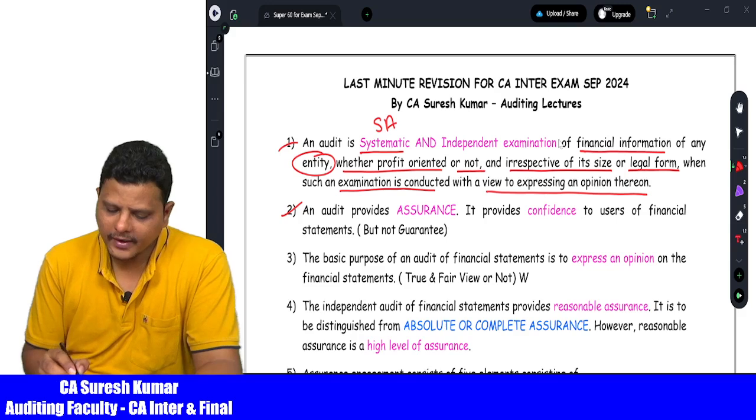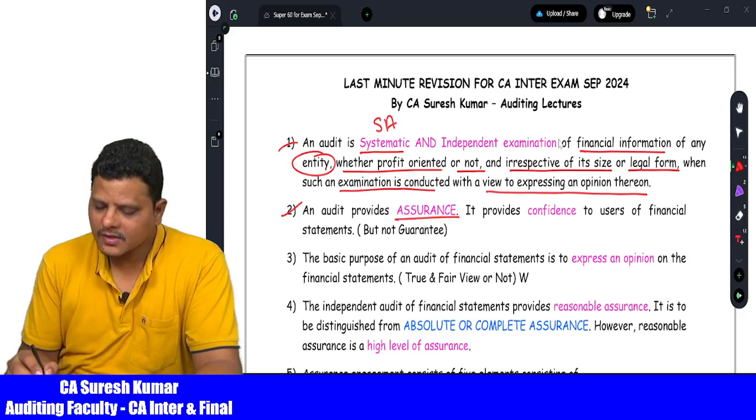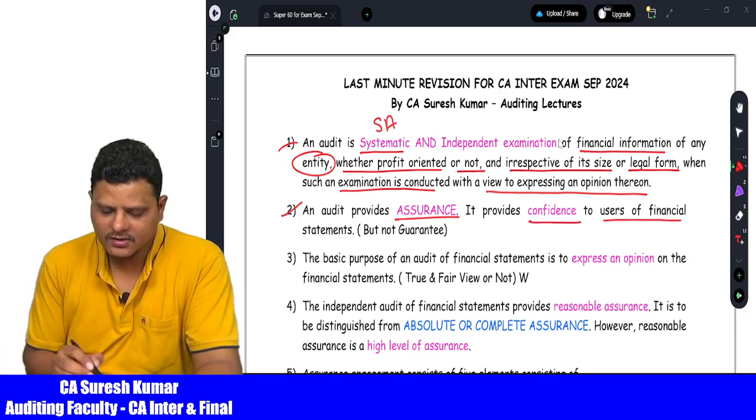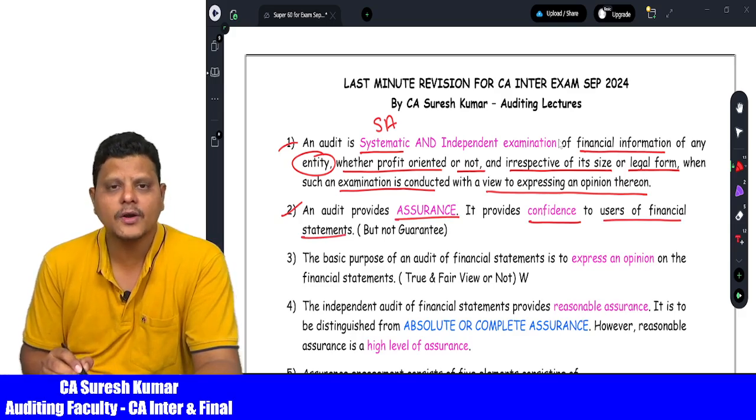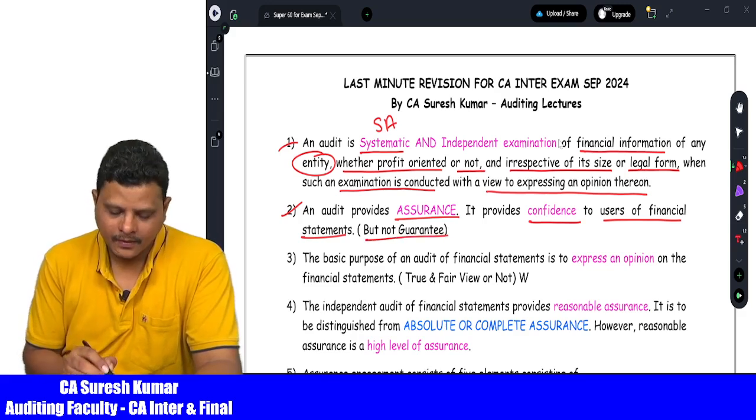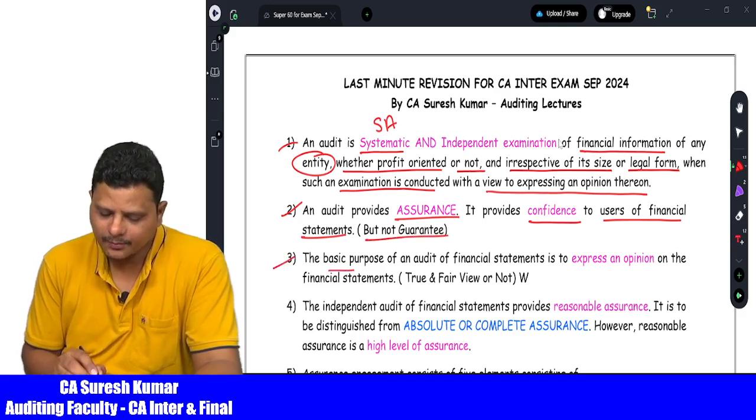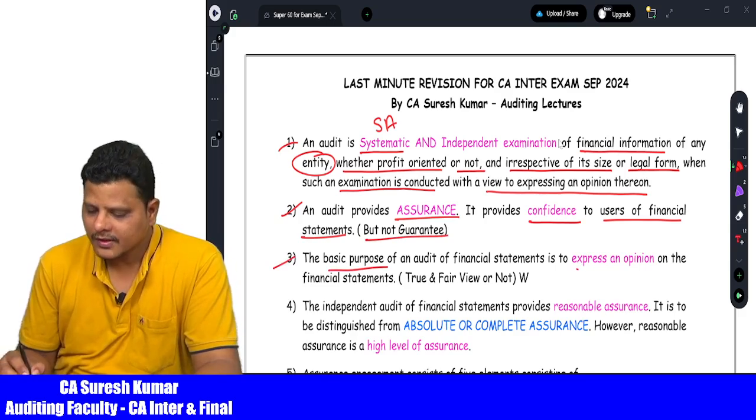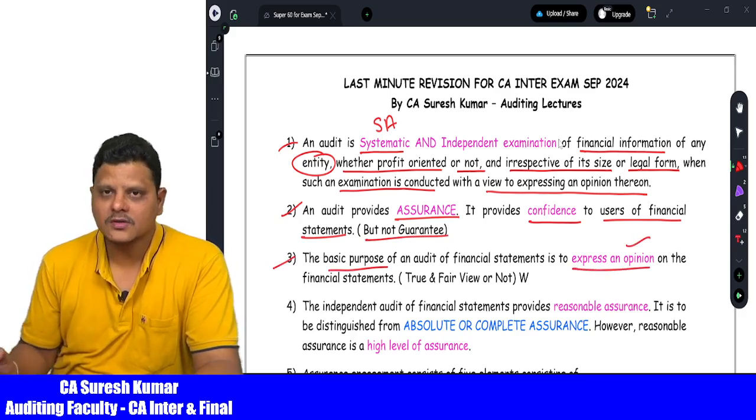Then, an audit provides assurance, which means confidence to the users of financial statements. When I say this point, what is the point to remember for examination? Audit will not provide any guarantee. Then comes the third point. The basic purpose of doing an audit is to express an opinion on financial statements, no other purpose.